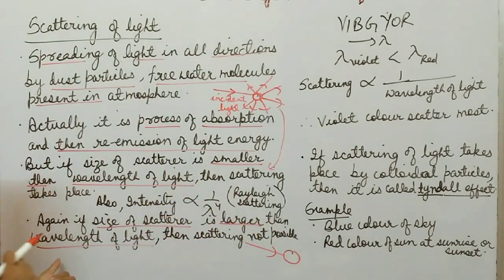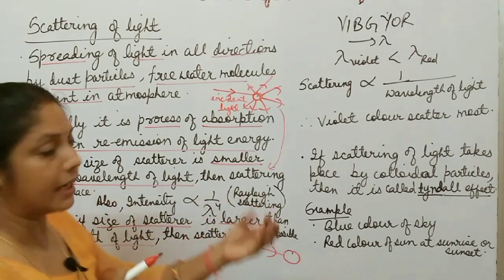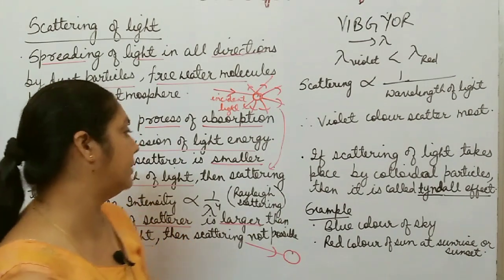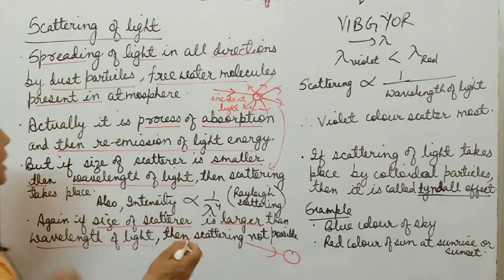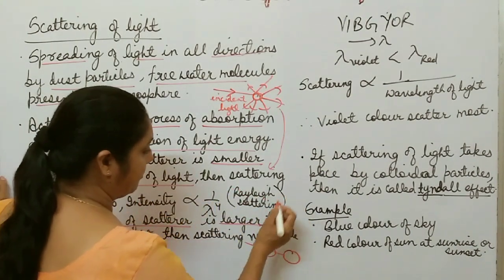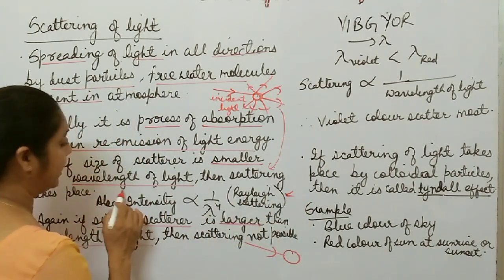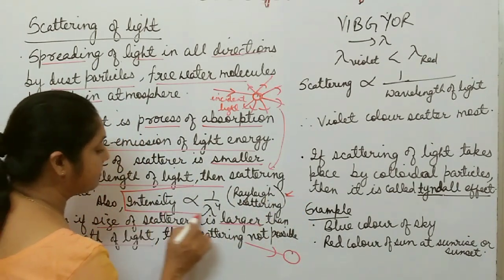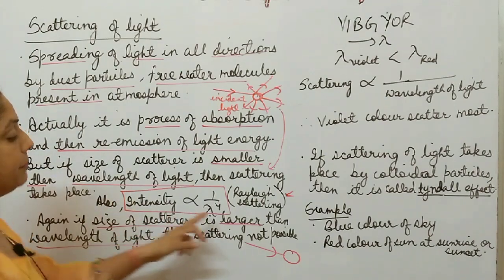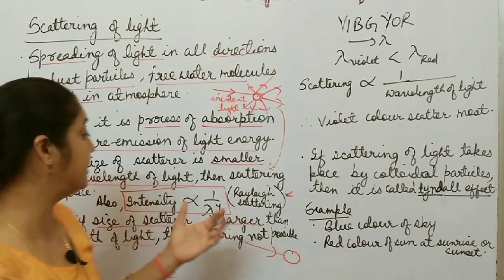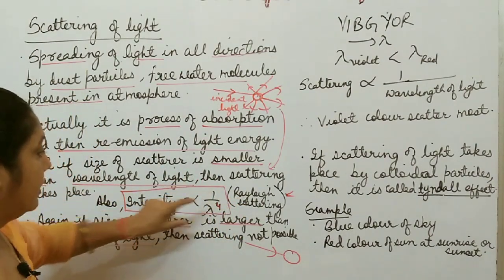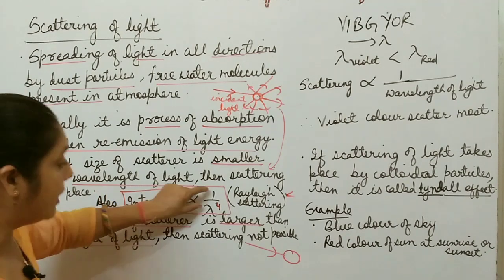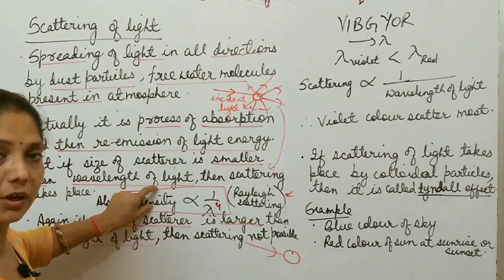So selective scattering is not possible when the size of the particle is greater than the wavelength of light used. Again, according to Rayleigh scattering, the formula is this way: intensity is inversely proportional to lambda to the power 4, the fourth power of wavelength. It means a smaller wavelength has greater intensity, and a larger wavelength has smaller intensity.